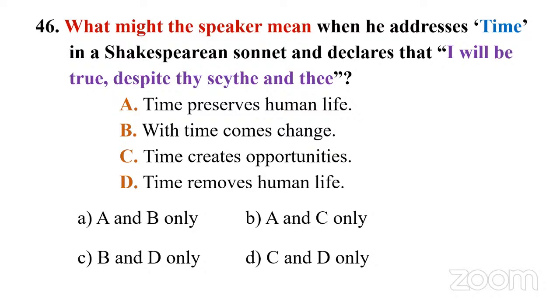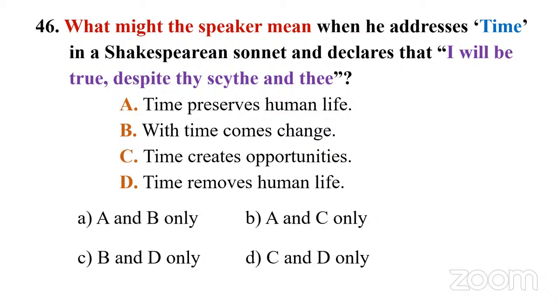A, time preserves human life. B, with time comes change. C, time creates opportunities. D, time removes human life. Only two are correct. You have to eliminate two. Then let's go for the options. A and B only, in the sense time preserves life, with time comes change. In a similar way, option B, A and C only, C, B and D only, D, C and D only.